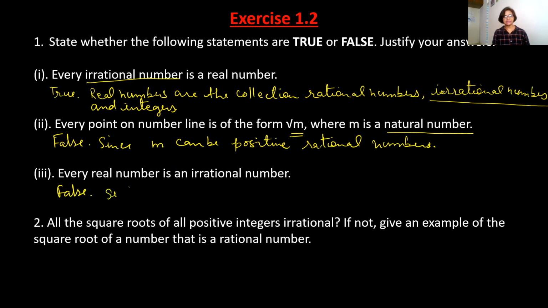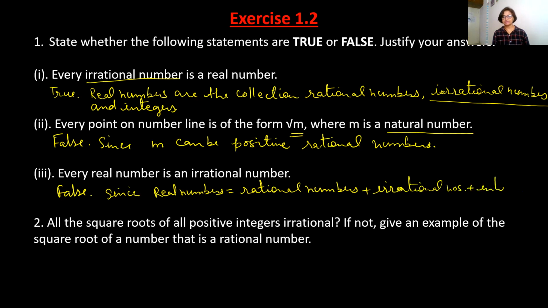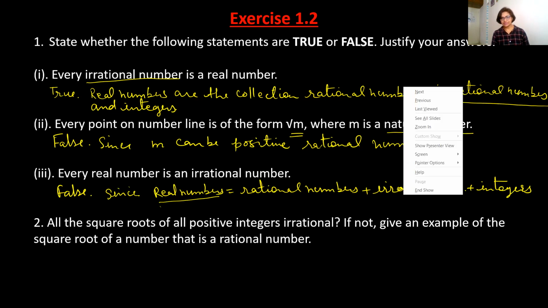You can justify your answer this way: since real numbers equal rational numbers plus irrational numbers plus integers, you cannot say every real number is an irrational number, because in the real numbers you have rational numbers plus integers too. So this question is completed.